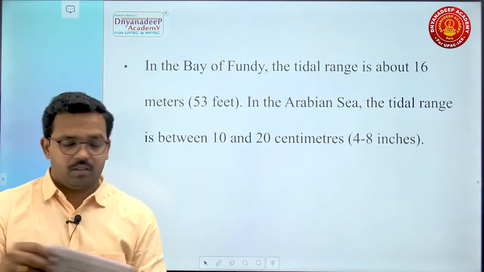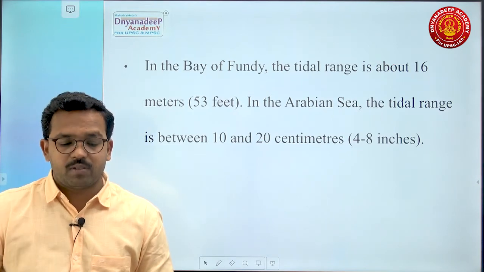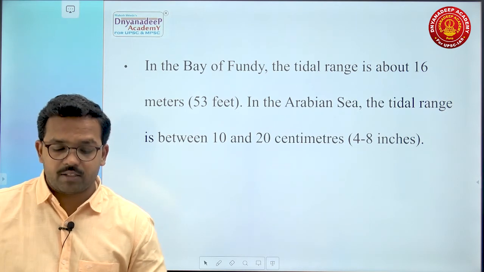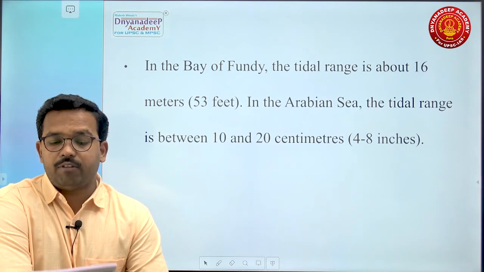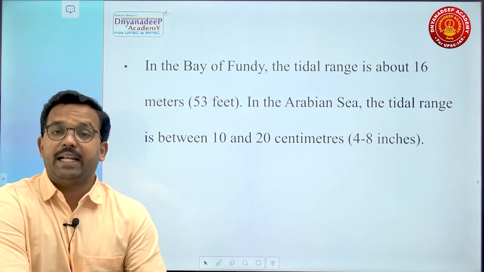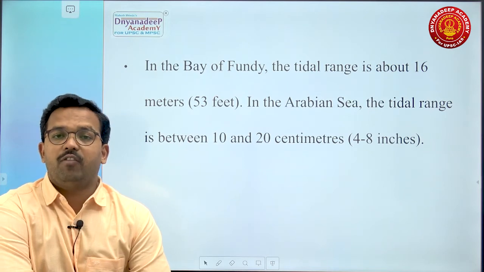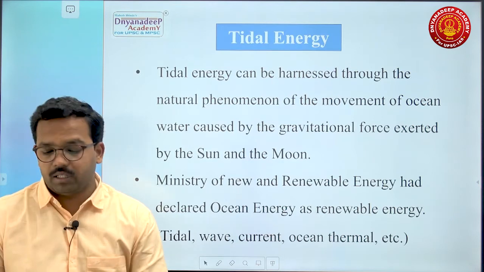Here remember, in the Bay of Fundy, the tidal range is about 16 meters, which is much higher. That is about 53 feet. In the Arabian Sea, the tidal range is always between 10 to 20 centimeters, that is 4 to 8 inches. You can imagine the height of the Bay of Fundy's tides. Then we'll think about tidal energy, an important thing.